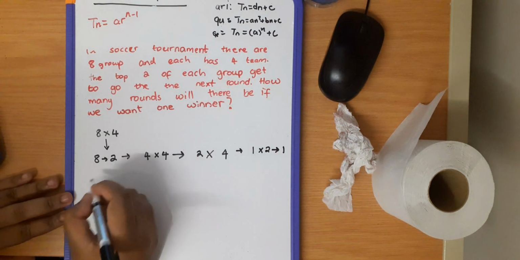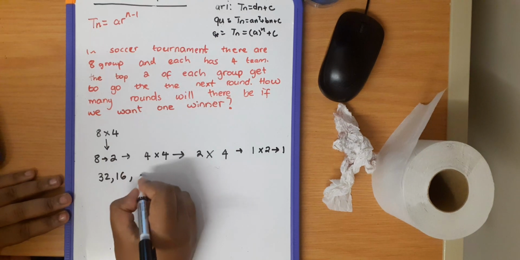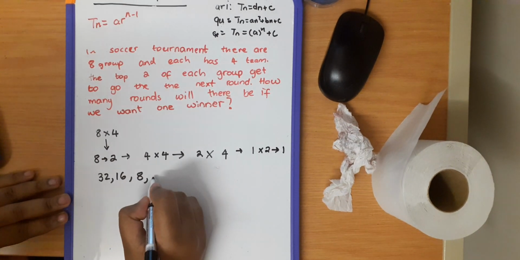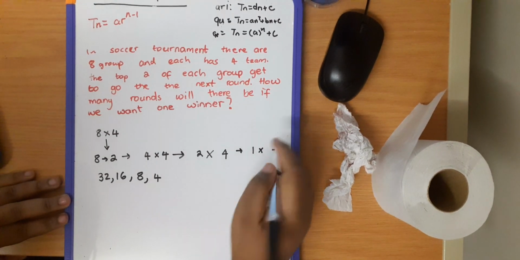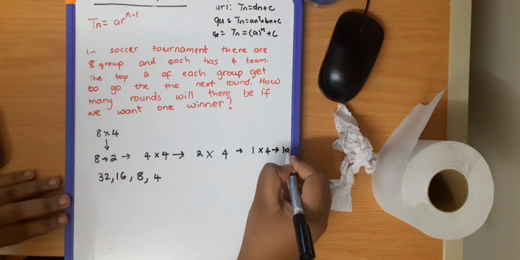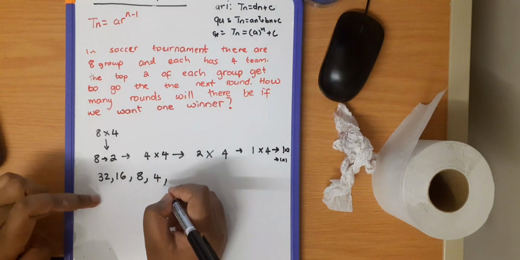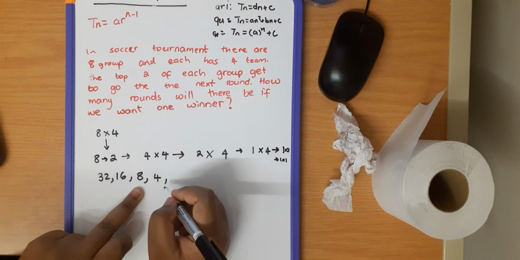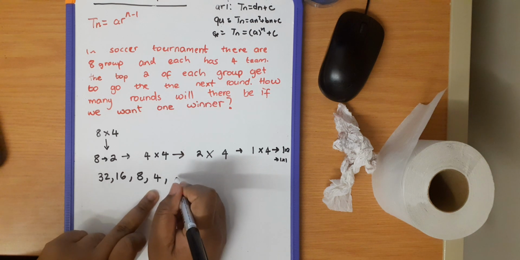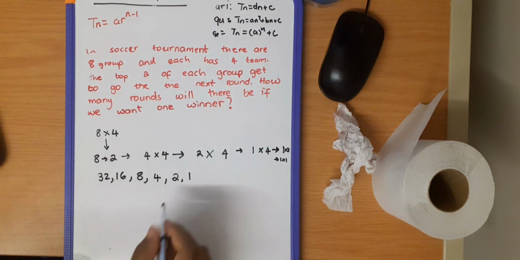So this is like how many rounds? We have 32 teams, then 16 teams, then 8 teams, which is the quarterfinals, then 4 teams, which is the semi-finals, then 2 teams, which is the finals, and one team, which is the winner.